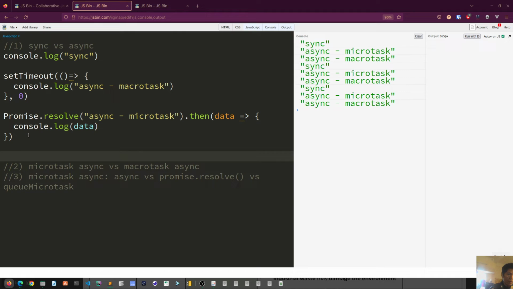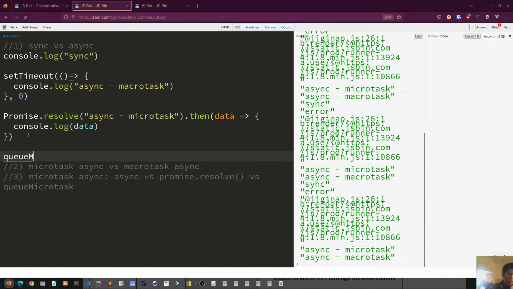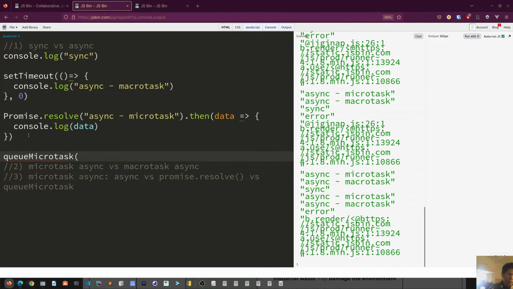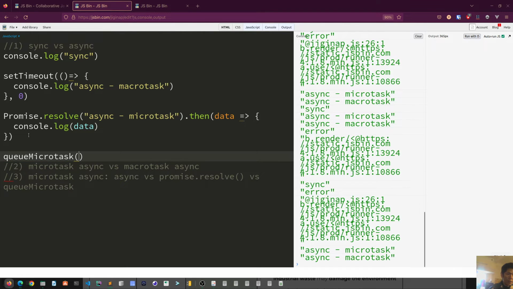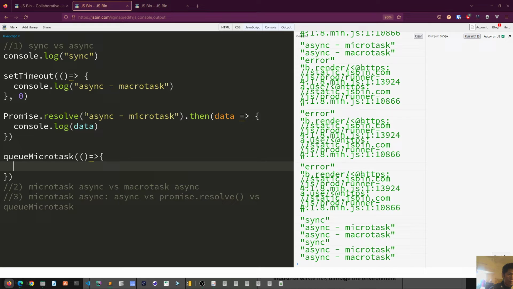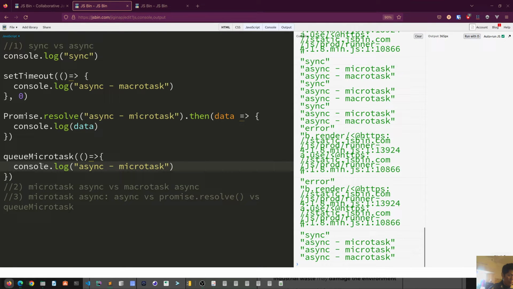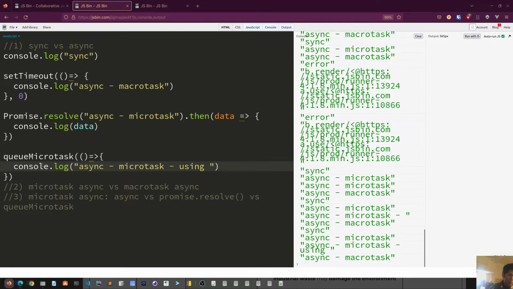Okay, so what if we use queueMicrotask, the built-in function in JavaScript, and we pass a callback here? Let's try some simple stuff like this. I keep adding asynchronous macrotask, but this one I want to write using queueMicrotask.